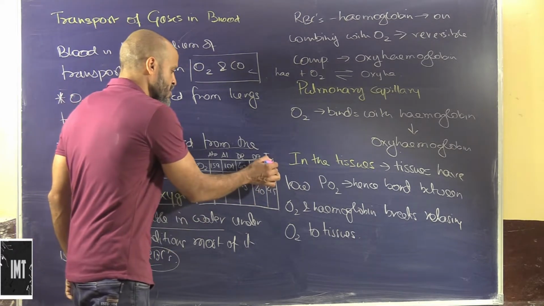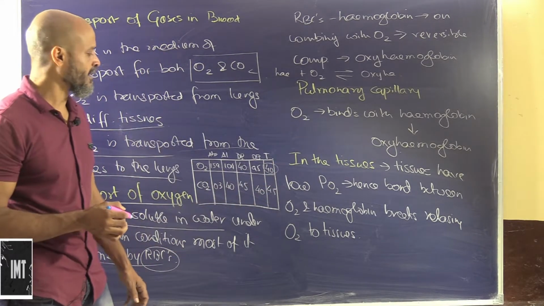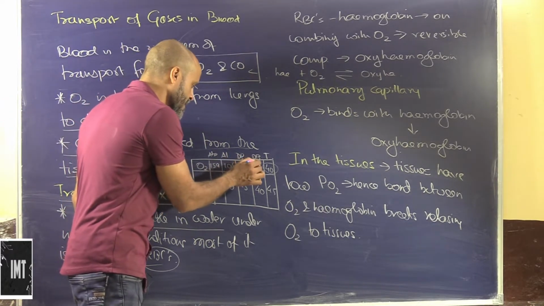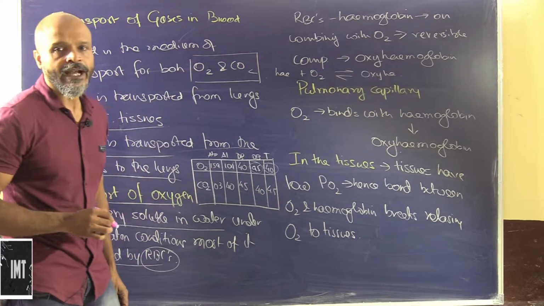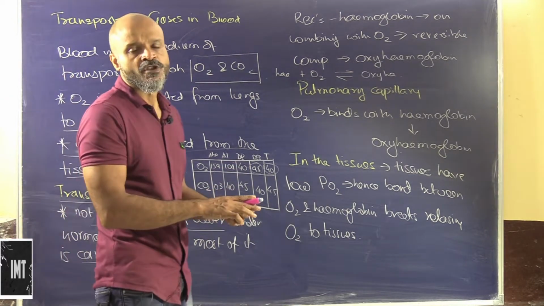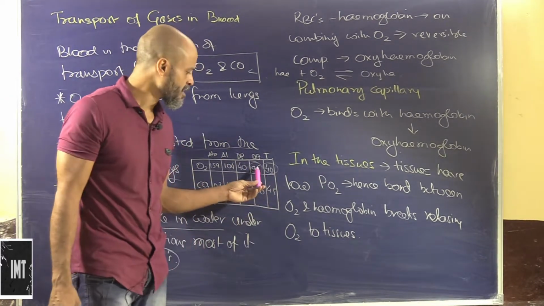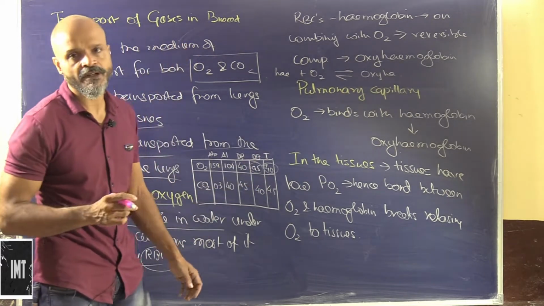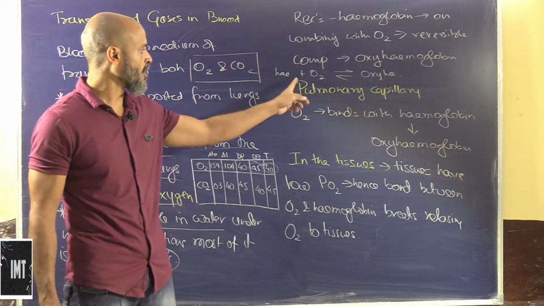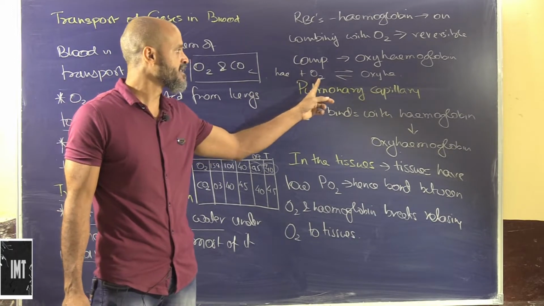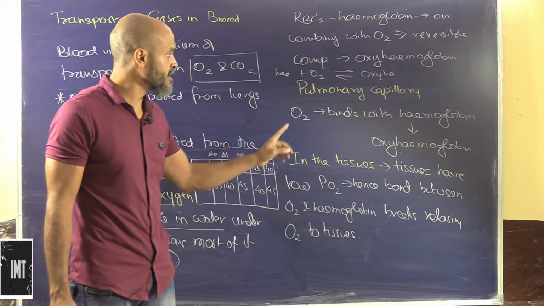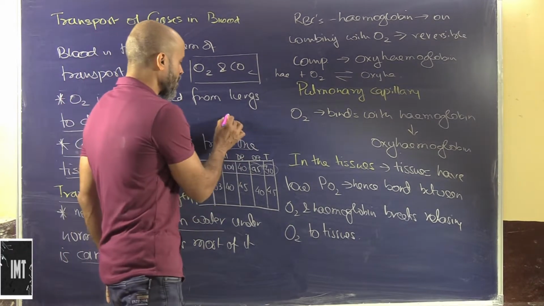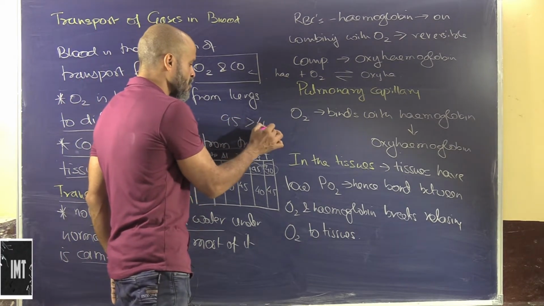Now let's come to the tissues. Tissues have an oxygen partial pressure of 40, and the oxygenated blood has approximately 95. So when the oxygenated blood reaches the tissues, it is carrying 95. This is the partial pressure difference of oxygen, so the oxygen is supplied to the tissues, because 95 is much higher.